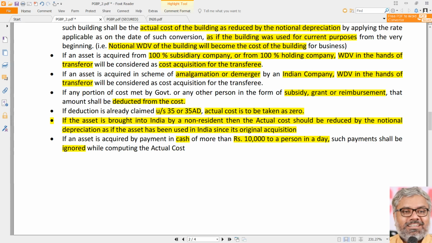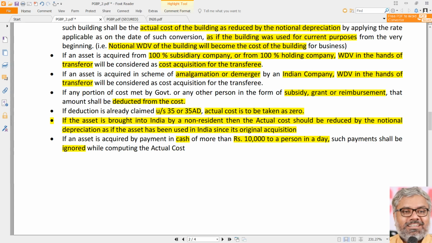As you all are aware, the government has been discouraging cash transactions for a long time, and in continuation of that, any cash payment of more than 10,000 rupees to any person in a day for acquisition of the asset, if it is made, that shall be just ignored. Means what? It will not be forming part of actual cost. But still it is really paid. Doesn't matter. The Act says no, you cannot include it in the actual cost.